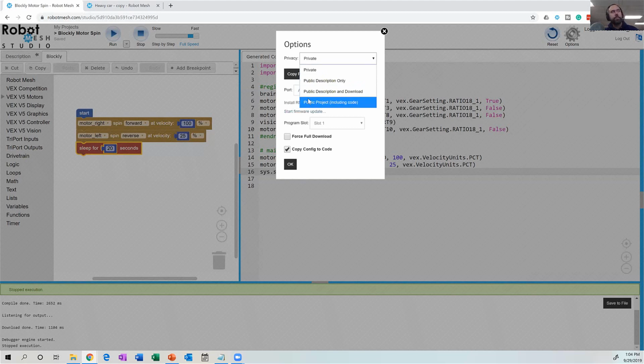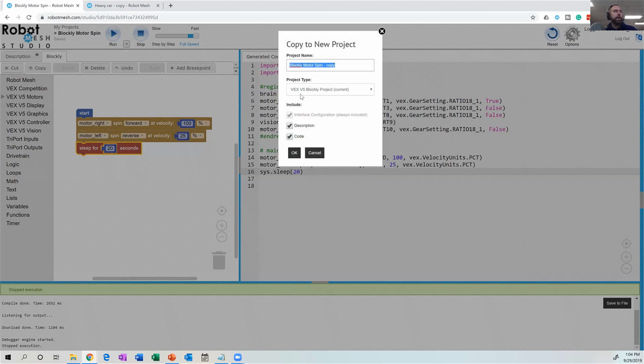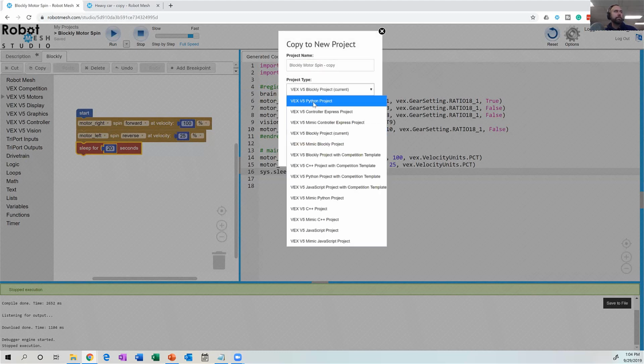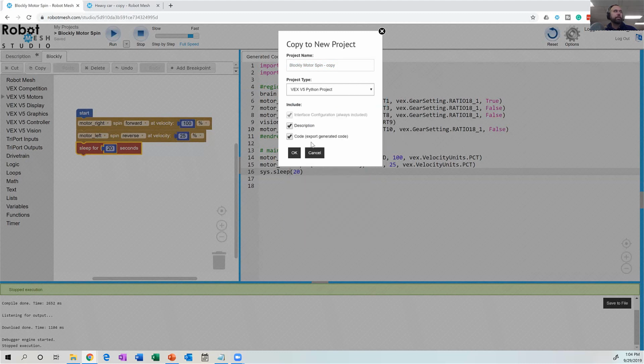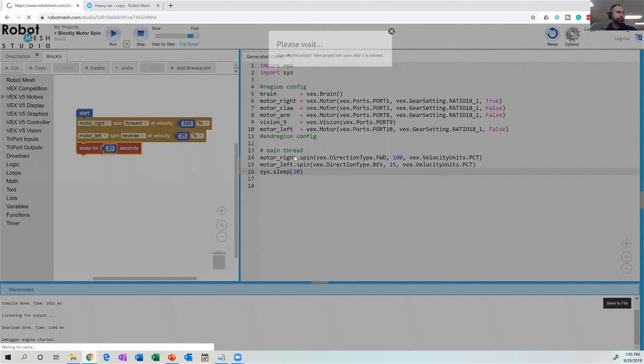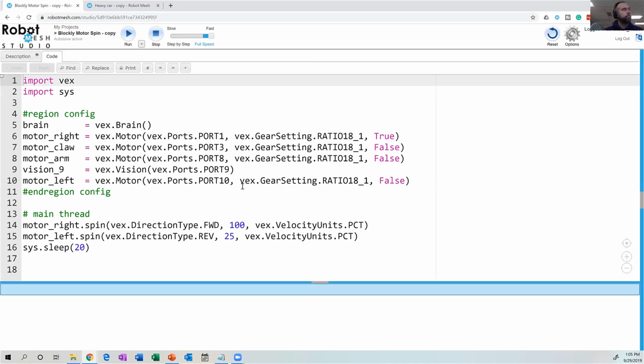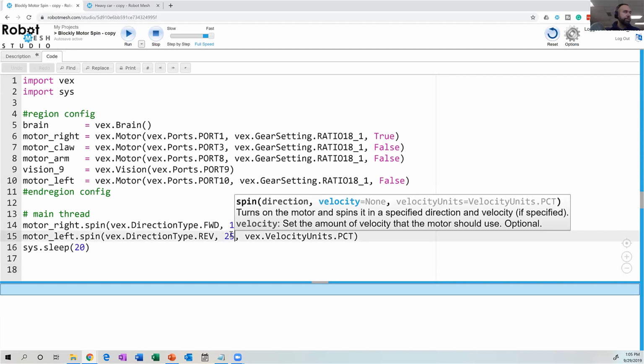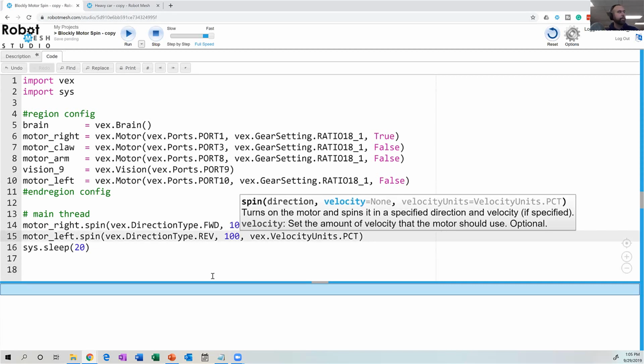So we can change the visibility. I'm going to keep this a private project, and my copied project is now not going to be a VEX V5 Blockly project. It's just going to be a VEX V5 Python project. And so when I hit OK, that window disappears, and now I can change things, right? So maybe I do want this to change at 100% power or do whatever.